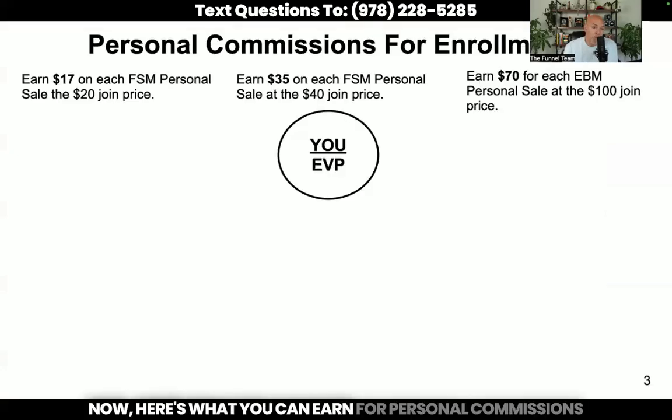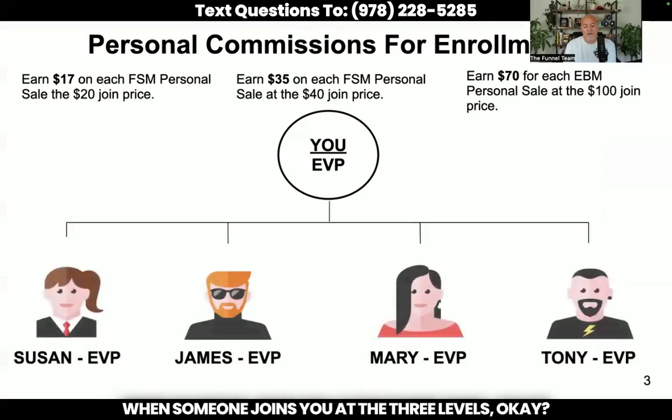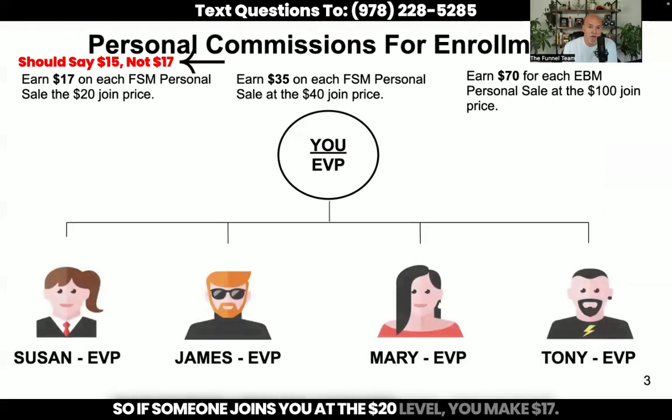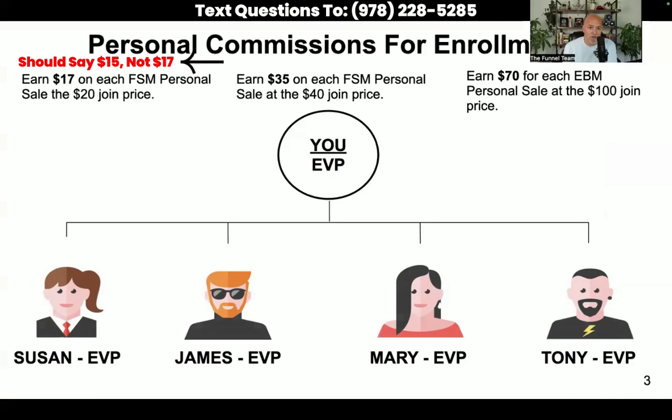Now, here's what you can earn for personal commissions when someone joins you at the three levels. If someone joins you at the $20 level, you make $17. Someone joins you at the $40 level, you make $35. Someone joins you at the $100 level and you make $70. Very simple, easy to understand.